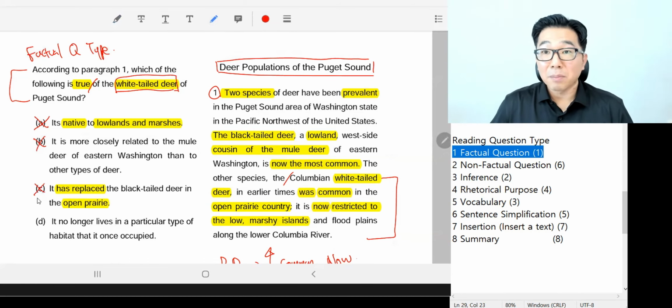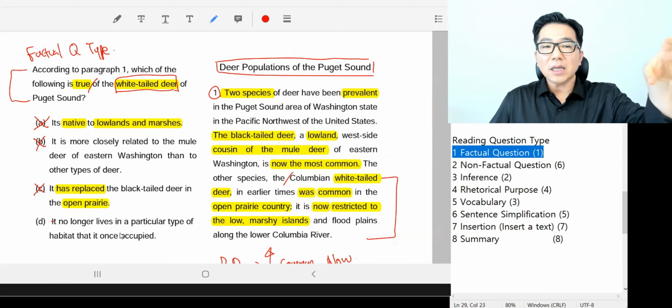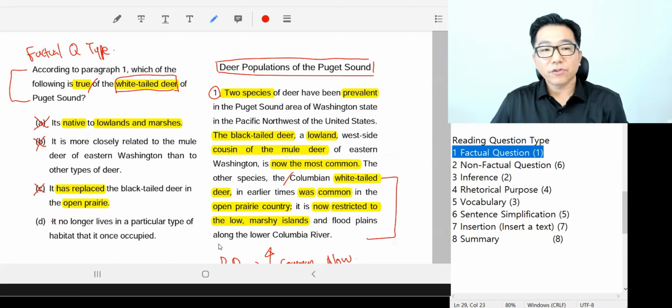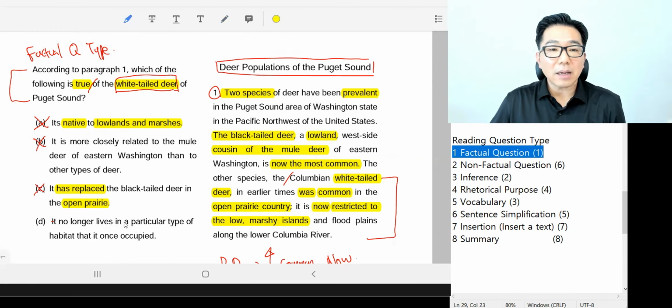All right, D better be right, otherwise I'll be in trouble. So what is it? Let's be careful. White-tailed deer. Okay, so white-tailed deer no longer lives in a particular type of habitat. Yeah, so was common in open prairie country, but now not, restricted to other area. So white-tailed deer no longer lives in, if the particular type of habitat refers to the open prairie country. This is correct so far.